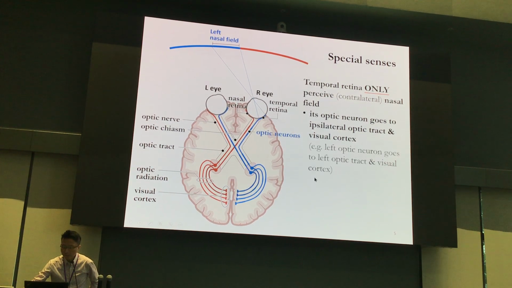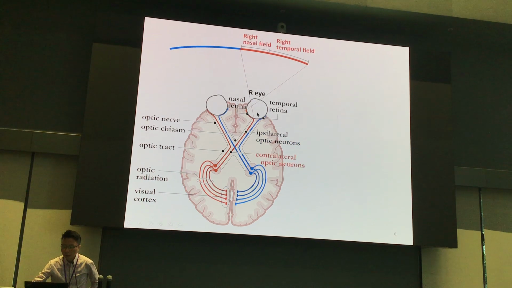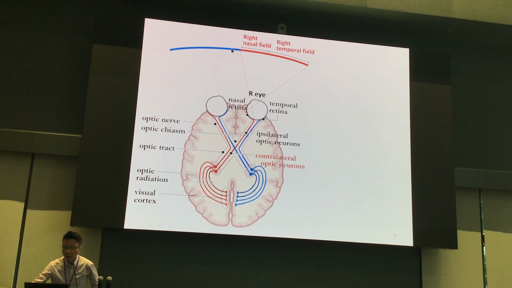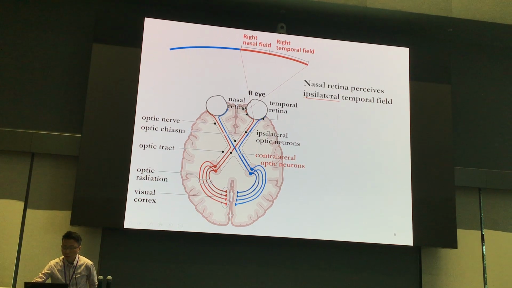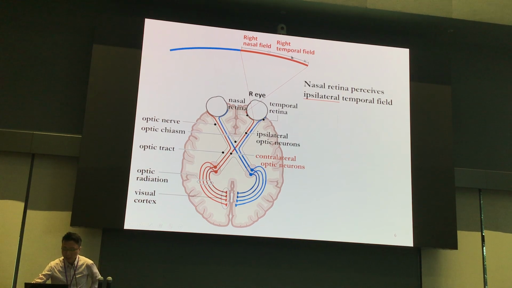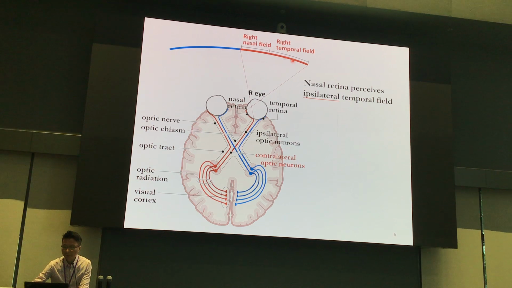The second quick message is about the nasal retina. Here you can see the nasal retina can have more visual field, not only nasal but also temporal. But the quick message is that the nasal retina perceives the ipsilateral temporal field.